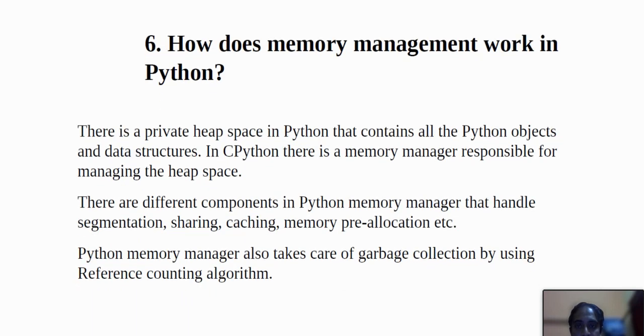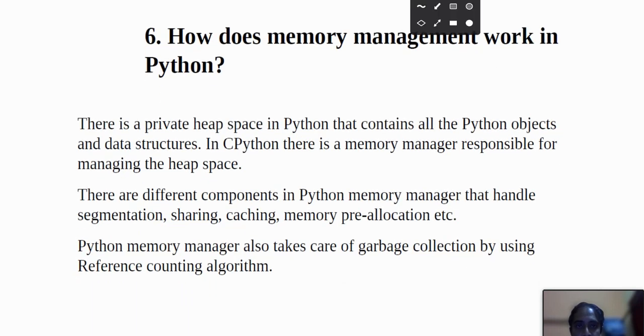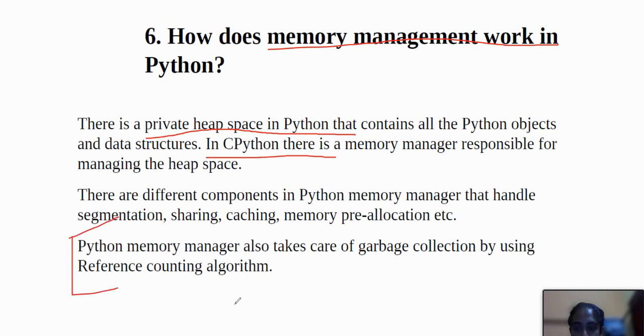Then the number 6 question is this: how does memory management work in Python? That is also an important question. Here, there is a private heap space in Python, that is how memory management works. This heap space contains all the Python objects and data structures. In CPython there is a memory manager responsible for managing the heap space. There are different components in the Python memory manager that handle segmentation and sharing, caching, memory pre-allocation, etc. The Python memory manager also takes care of garbage collection by using a reference counting algorithm. So this is also a very important criterion.